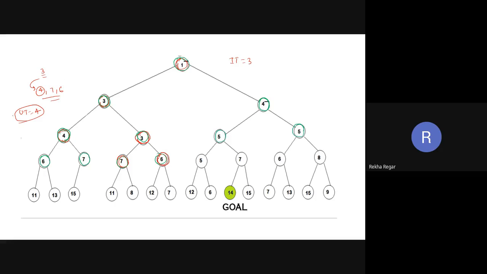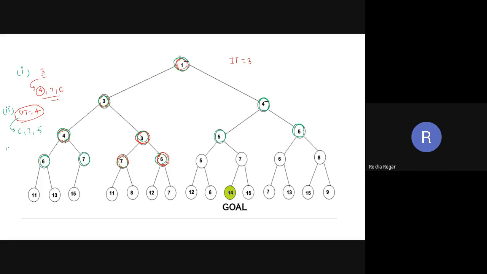When we explore threshold 4, what values do we get? 6, 7, again 7, 6, 5. We got 6, 7, 5. So this is iteration 1, this is iteration 2.